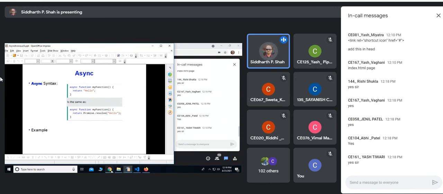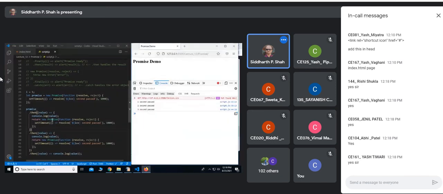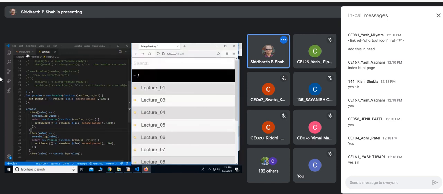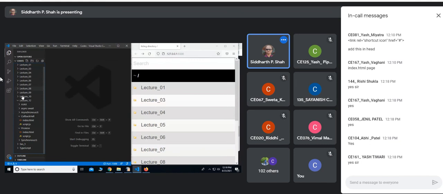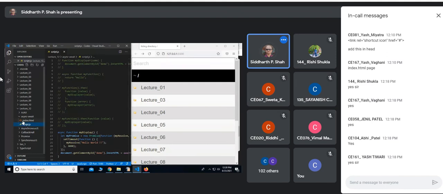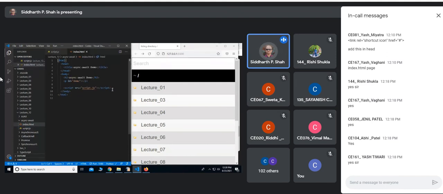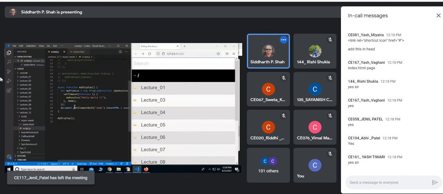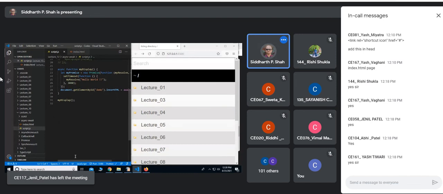So again, let's go to the example. Let us see that example of async await. And here again, we have this paragraph where we are going to set something. So this is the async.